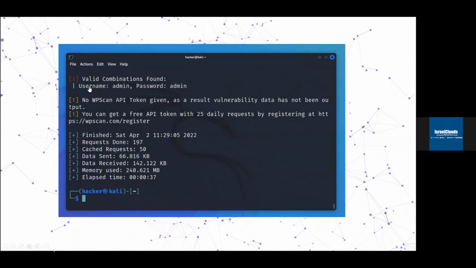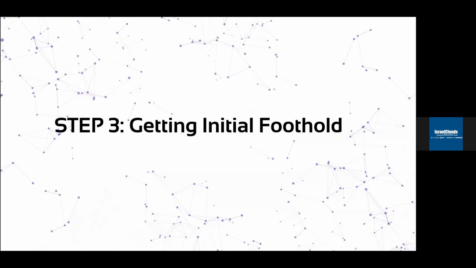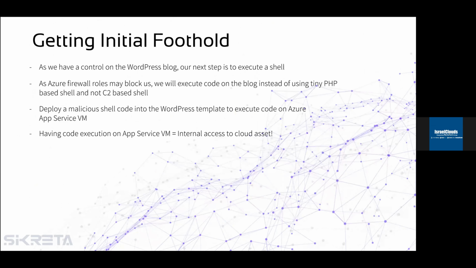Great, and we found there is an admin in our panel. So we now have access to the administration panel running under the app service. From this step, we are getting an initial foothold in the system. Ideally, we should aim for a command execution on the app service VM. And once we have a command execution, we can continue to a more advanced step. So we will try to avoid some noisy techniques, so the Azure firewall or any rules in between won't detect us.